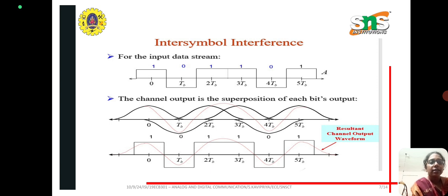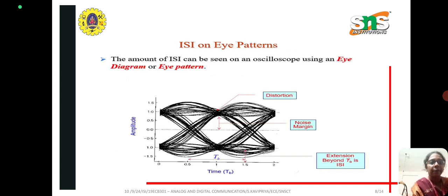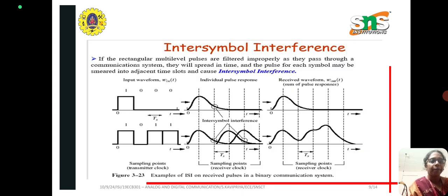So this diagram indicates the intersymbol interference. Here the signals overlap with each other, so the transmitted signal will be entirely different from the received signal. The amount of ISI can be seen on the oscilloscope using the eye pattern or eye diagram. From the eye diagram, we can determine the distortion level, the noise margin, and how the signal is affected by ISI.